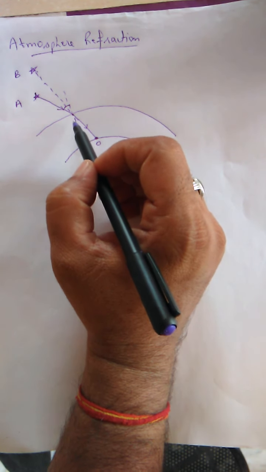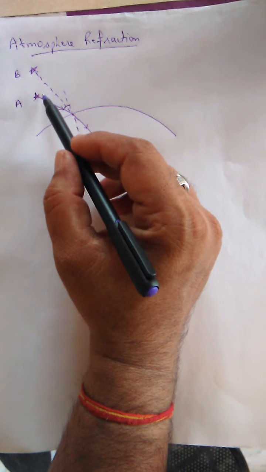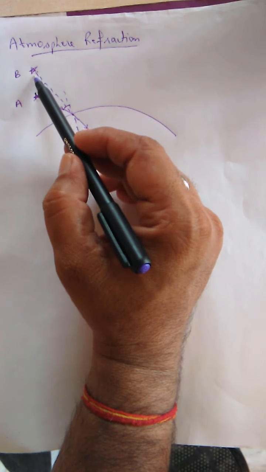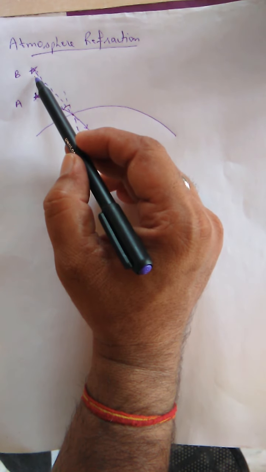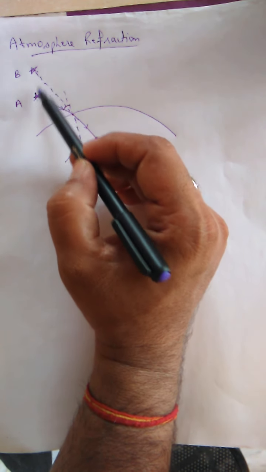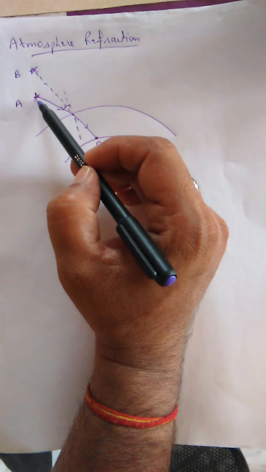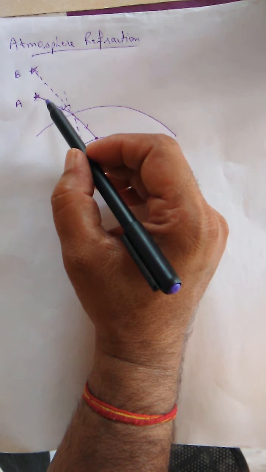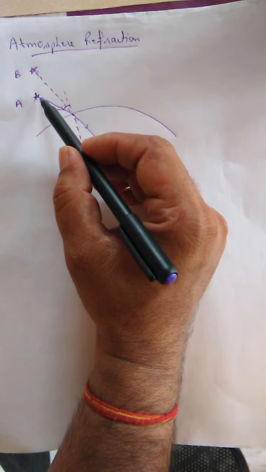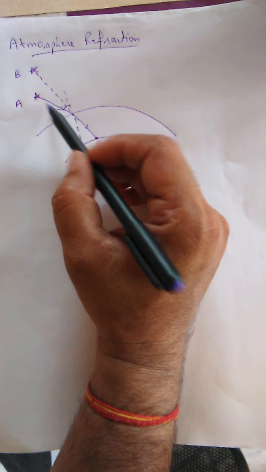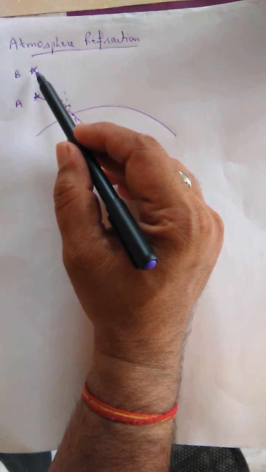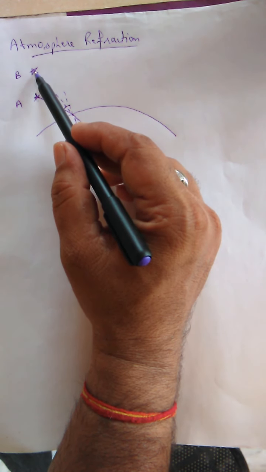First question is, do we see the actual position of the star? Answer is no. This is the actual position, and this is the virtual position because of the refraction. So you can understand it happens because of atmospheric refraction. You can see that the light ray is coming from the actual position of the star, and it is bending, and when we extend it backward, the star appears here.